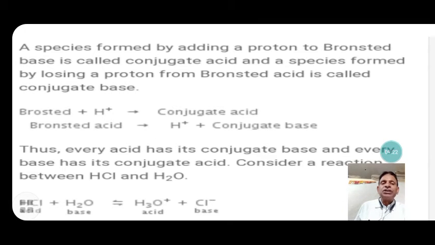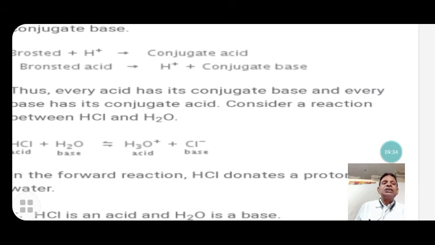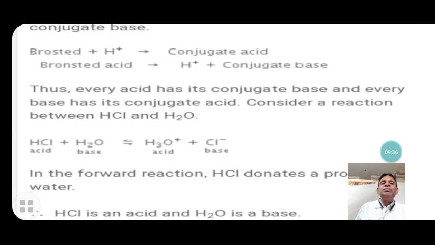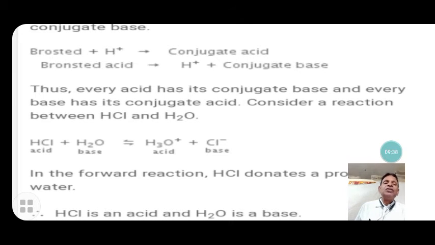The substance which gains hydrogen acts as a base, and when it adds hydrogen it becomes a conjugate acid. Thus every acid has its conjugate base, and every base has its conjugate acid, in the reaction.